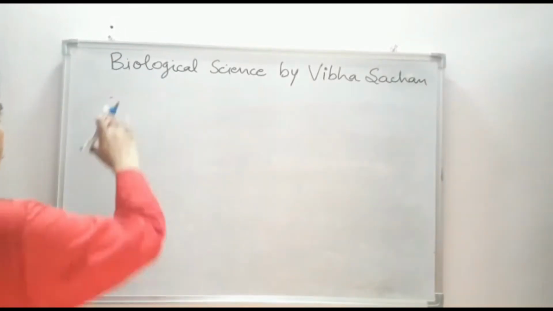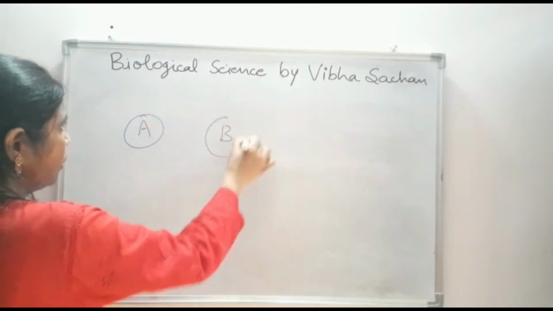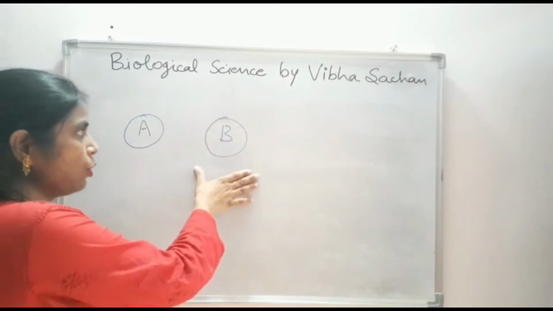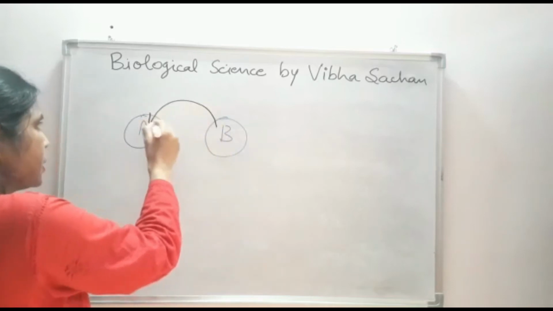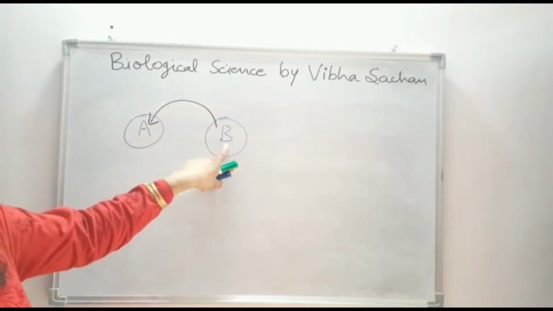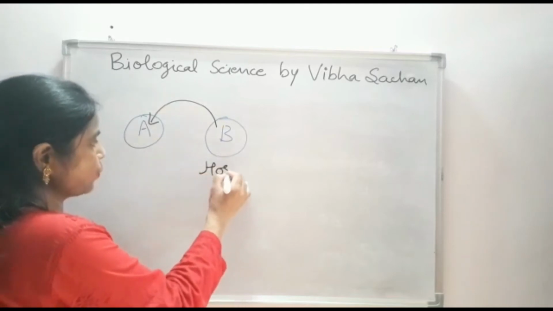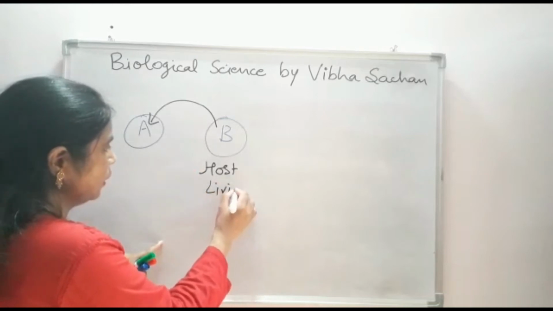For this, assume there is one animal or plant A which is dependent on another organism, B. Suppose A is getting nourishment from B. Because B is providing nourishment, it is known as the host, and it is living.